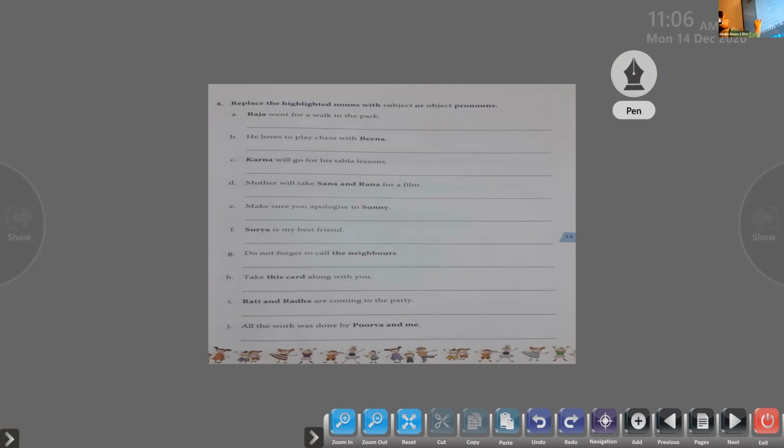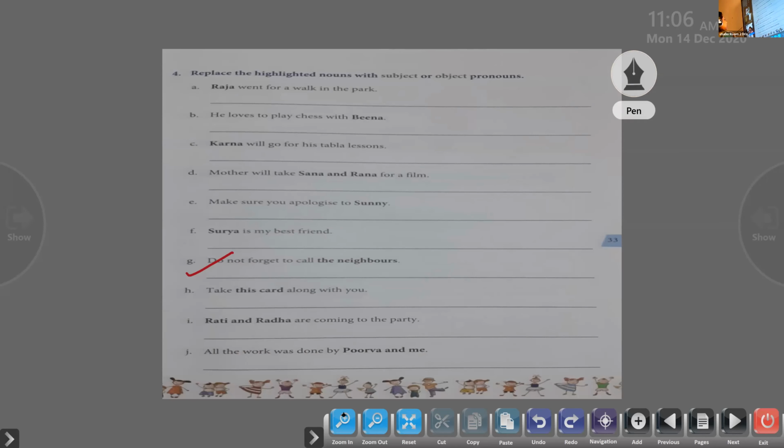Okay, G. Who can do this for me? Only one sentence we'll be doing. We'll do only one. Let me see who can do it now. Anna Mary, come on. Read the sentence. Do the G. I hope it is clear. Yes, read the sentence fast, quickly.